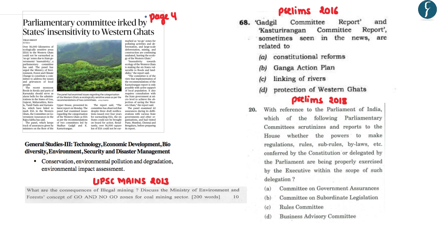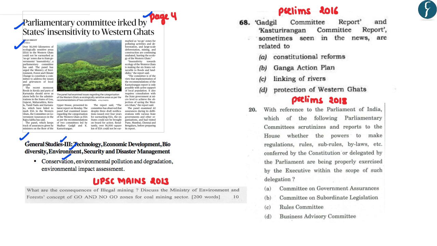Now the next article appears on page number 4. The title of the article is The Parliamentary Committee Irked by States' Insensitivity to Western Ghats. This article shall be important from the perspective of GS Paper 3 Environment under the subsection Environmental Conservation. It basically highlights that the Parliamentary Committee on Government Assurances has stated that the Western Ghats states have not taken adequate measures to protect the unique biodiversity of the Western Ghats.